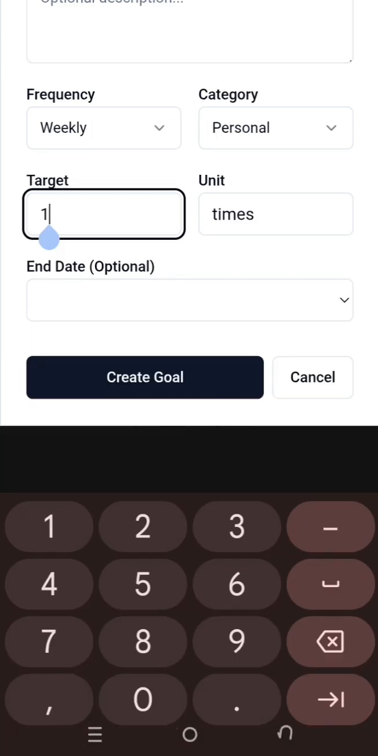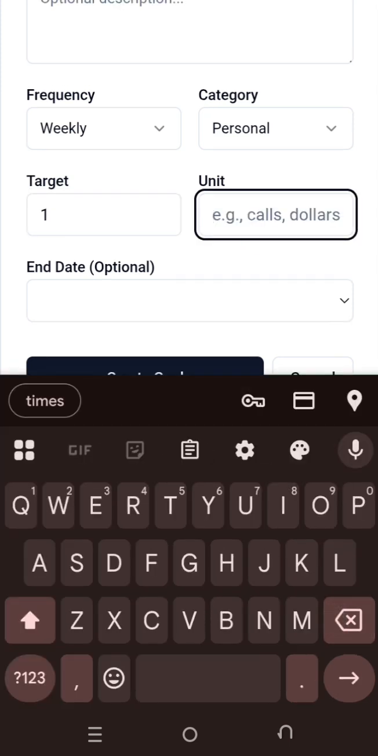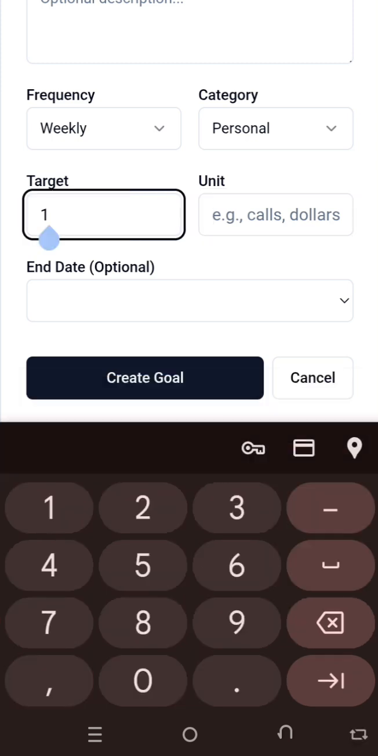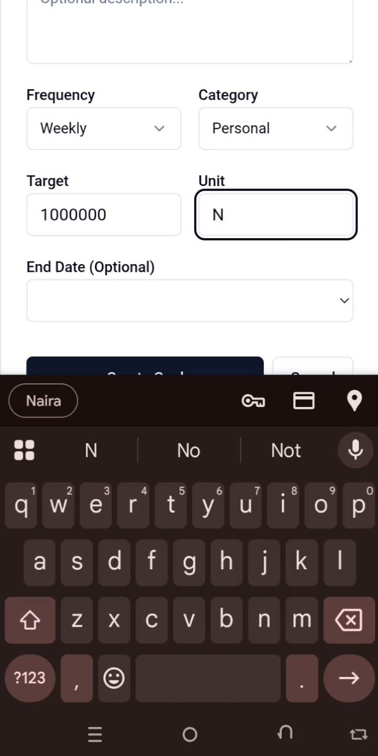Targets 1 million. So my target is 1 million, and I'll enter 1 million here. Naira. It can be dollars, depending on where you're located. It can be pounds. It can be anything. The goal can also be to reach out to one family member or friend daily.